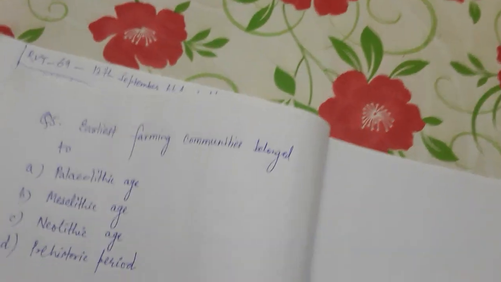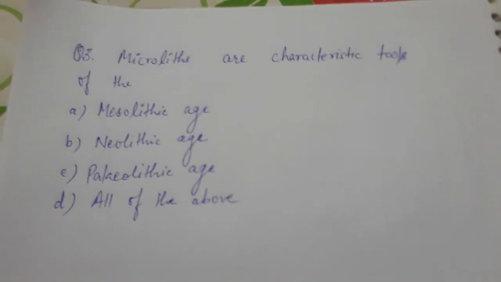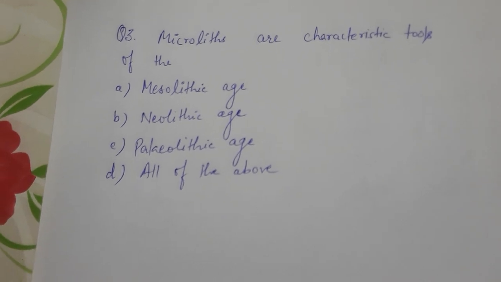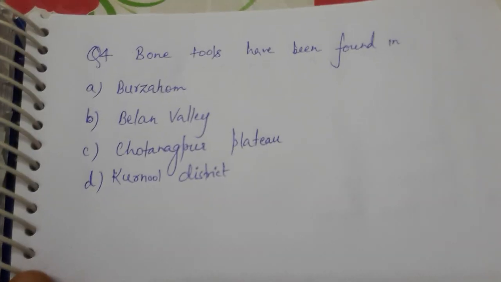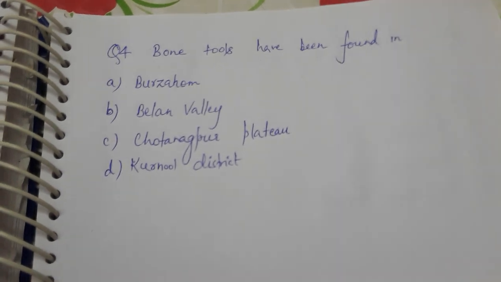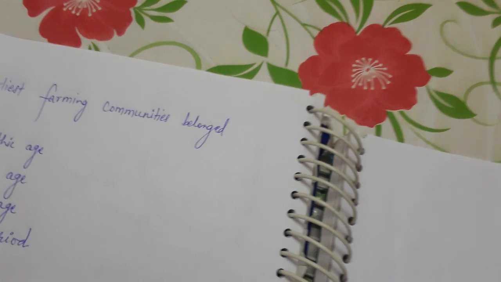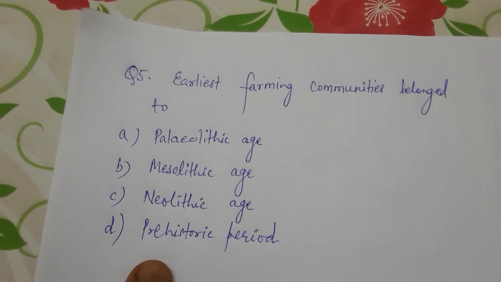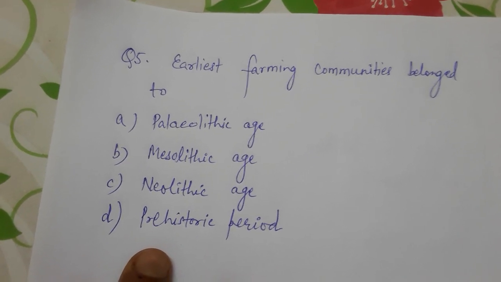Question number 3. Microliths are characteristic tools of the A. Mesolithic age, B. Neolithic age, C. Paleolithic age, D. All of the above. Question number 4. Bone tools have been found in A. Burjahom, B. Belan Valley, C. Chota Nagpur Plateau, D. Kurnool district. Question number 5. Earliest farming communities belong to A. Paleolithic age, B. Mesolithic age, C. Neolithic age, D. Prehistoric period.